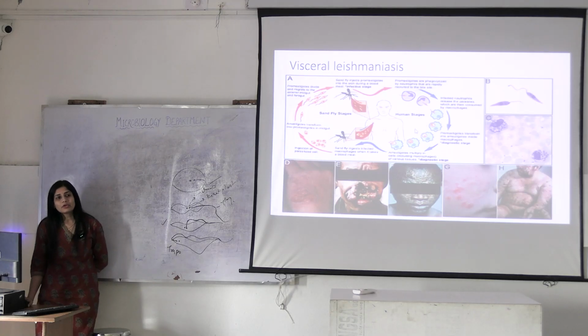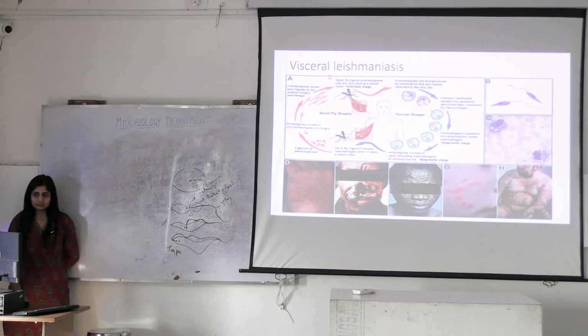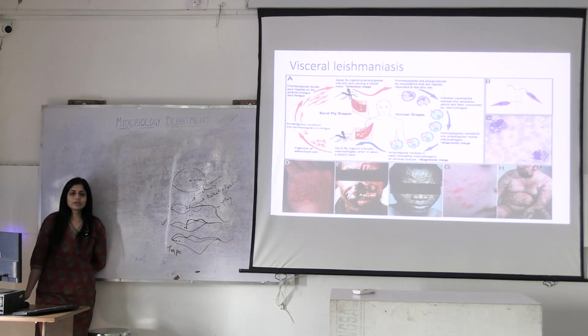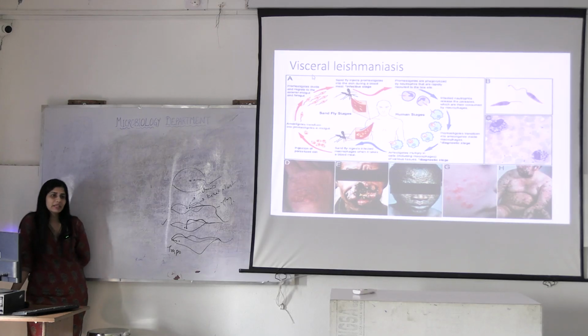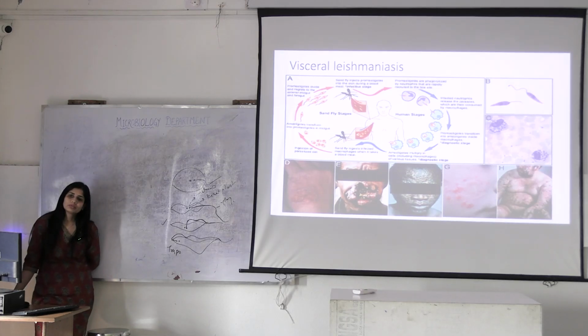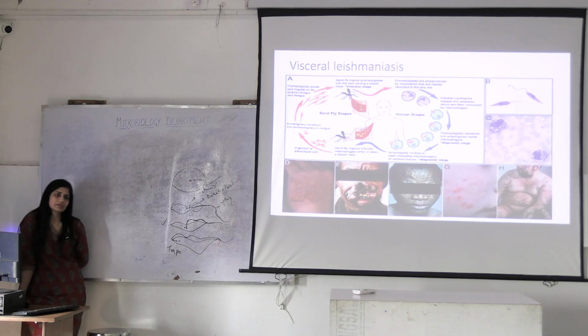Sandfly is biting, giving what? Promastigote. Promastigotes are converted in humans into amastigotes. Amastigotes are again taken up by the sandfly, converting again into promastigotes. Why visceral? Because it's affecting which organs? Viscera, spleen, bone marrow, all the reticuloendothelial system.